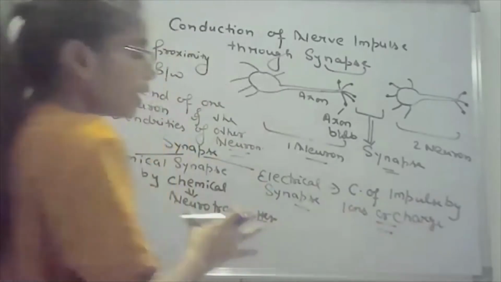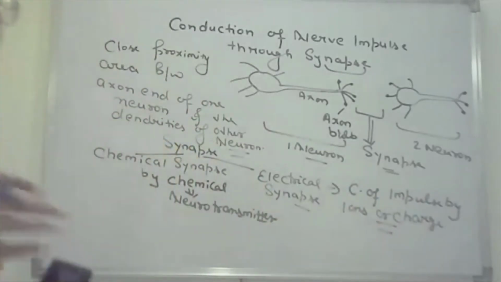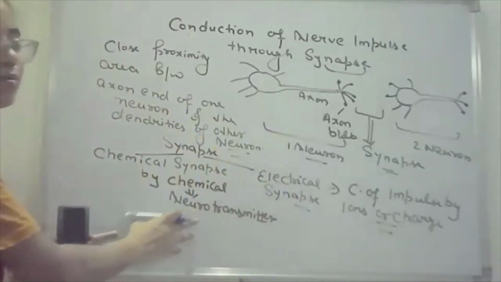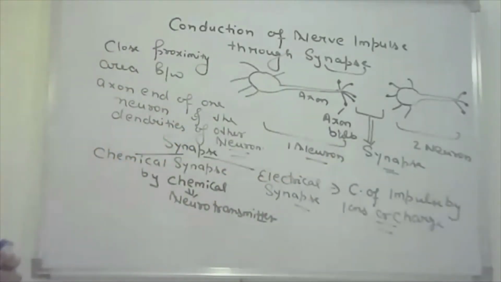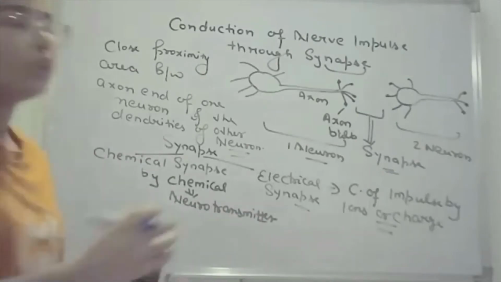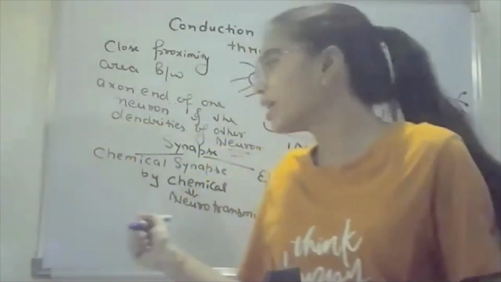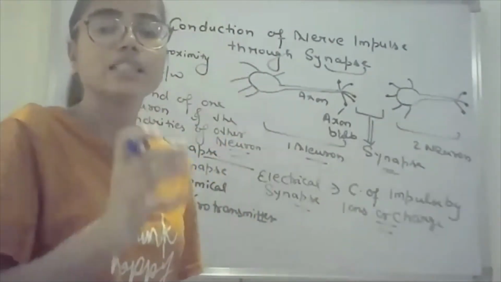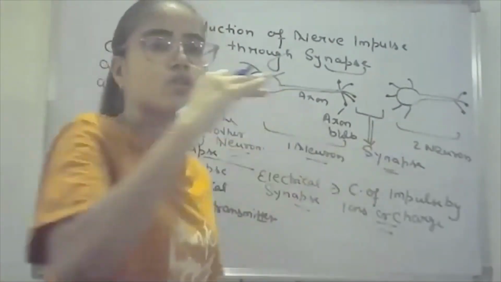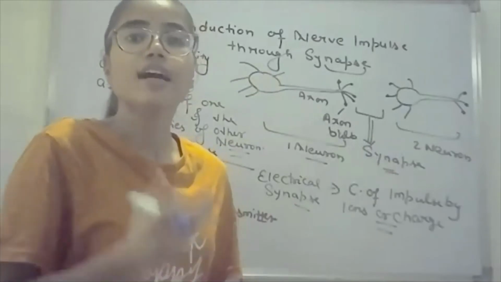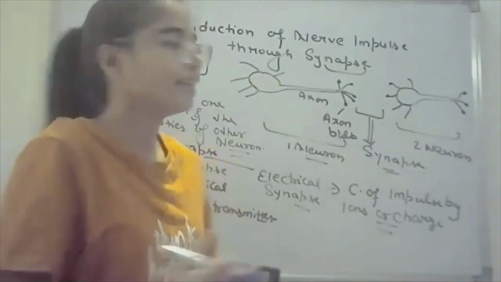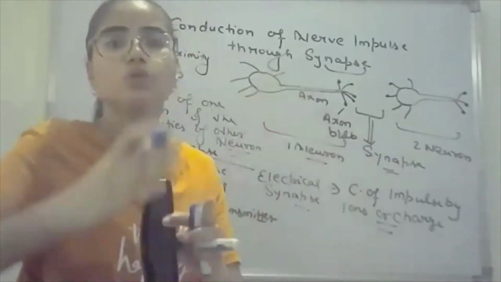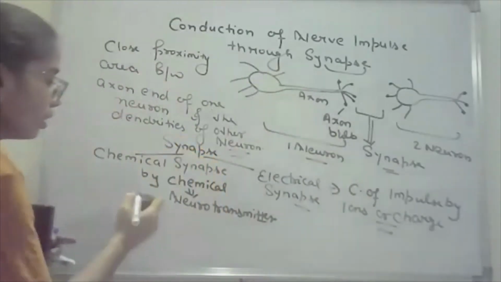And this conduction of the nerve impulse depends on the space or the area between two neurons. In the chemical synapse, this area is very large, so the space between two neurons is more and the chemical is required. But in the electrical synapse, the space between two neurons is very small. So here the ions or the charges are required, and these ions or charges travel or jump from one neuron to the other neuron.